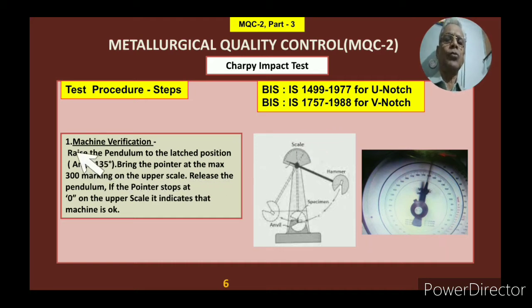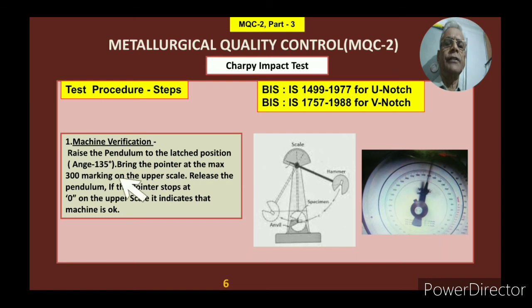In this particular case, what is done? Raise the pendulum to the latched position, angle 135. Here this pendulum is raised up to this. There is a latching system. When you raise it, it goes and gets latched at that particular position.